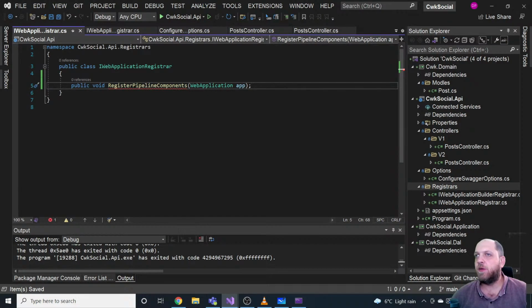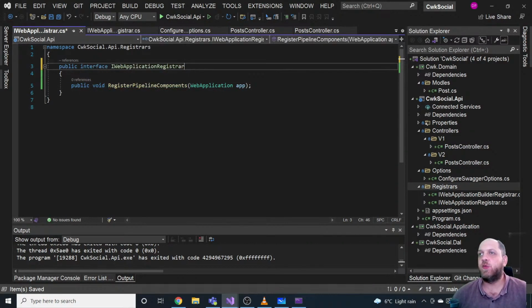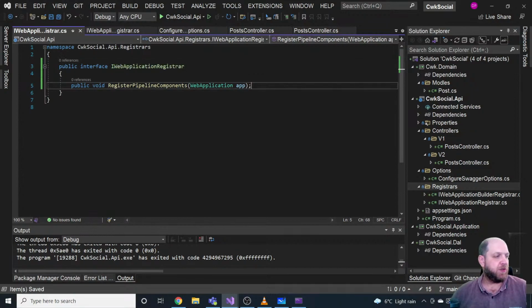What is the problem? It's not a class. Correct. That should be an interface, of course. Good.